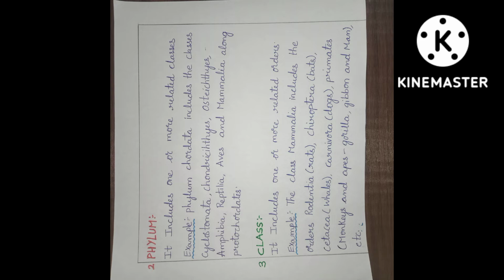Cetacea, whales. Cetacea means it is an order of marine mammals that comprises the whales and dolphins. These have a streamlined, hairless body, no hind limbs, a horizontal tail fin, and a blowhole on top of the head for breathing.